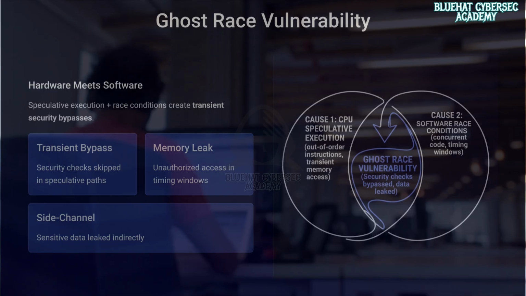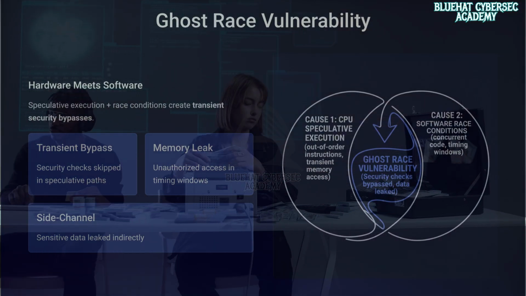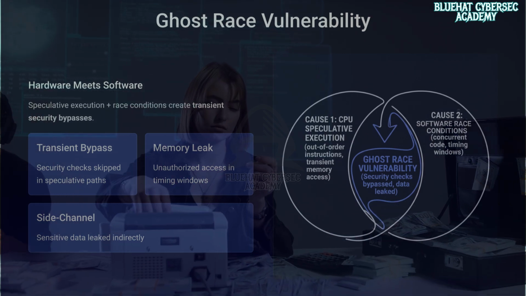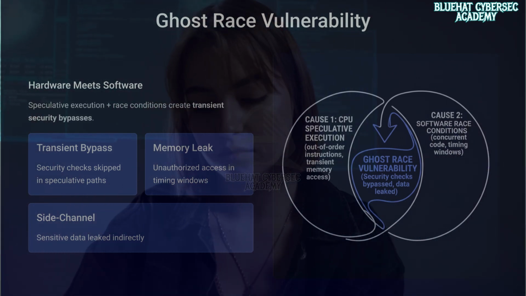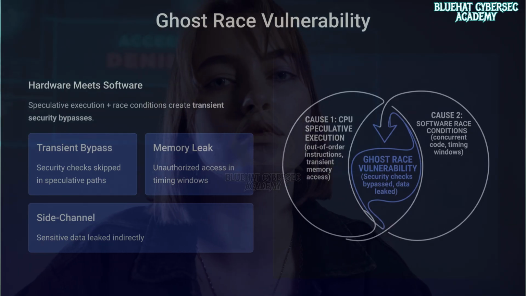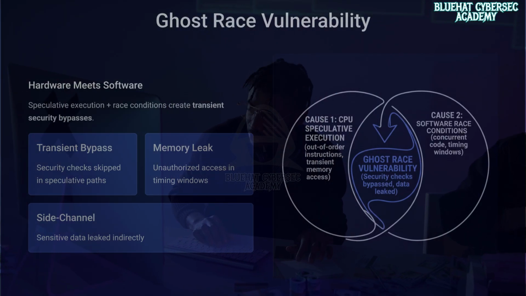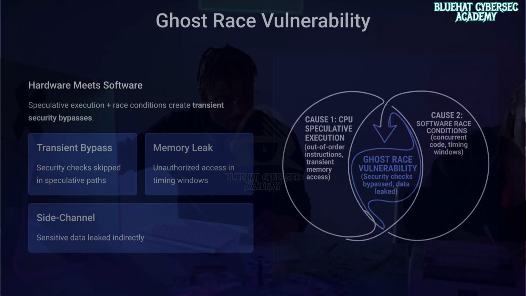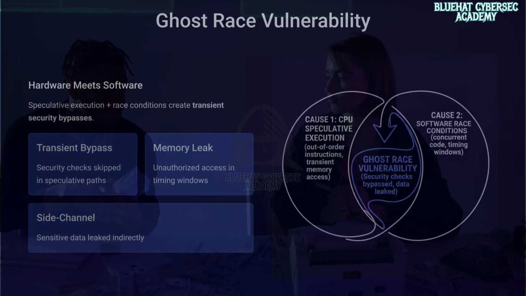However, speculative execution may access data that should not be reachable yet, or interact with shared memory in unexpected timing windows. When combined with race conditions in software, this creates subtle inconsistencies where security checks are bypassed transiently, unauthorized memory access occurs briefly in speculative paths, and side effects can leak sensitive data indirectly. And this is critical. These are not traditional software bugs. They exist at the boundary between hardware optimization and software correctness.